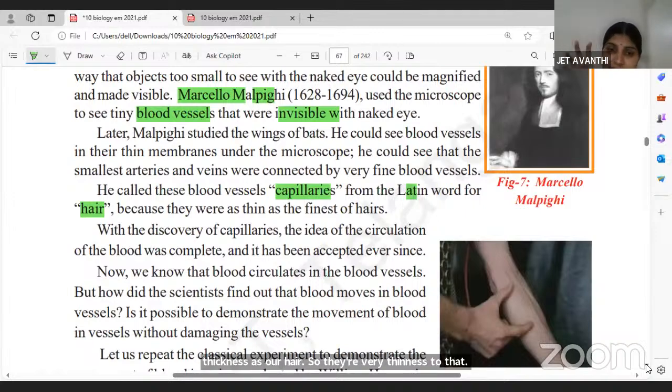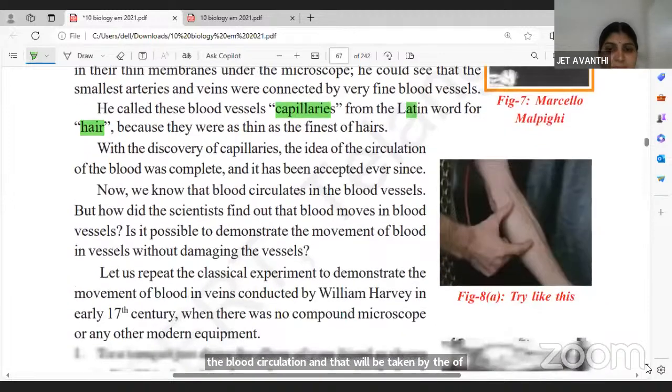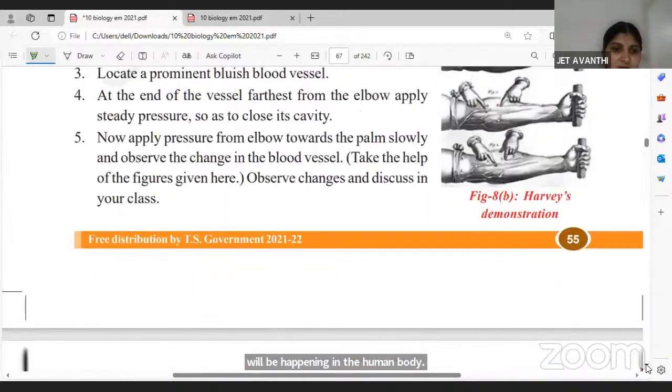Then they diffuse oxygen to the cell. They give oxygen to the cell, and immediately carbon dioxide from the cell is diffused back into the blood circulation, and that is taken by the veins, the vena cava. The collection of veins is called the vena cava. In such a way, the circulation happens in the human body. You can just underline this in your textbook.